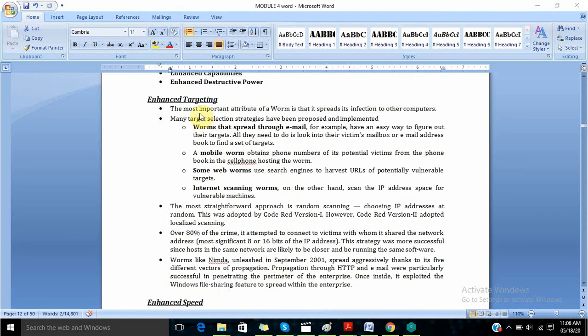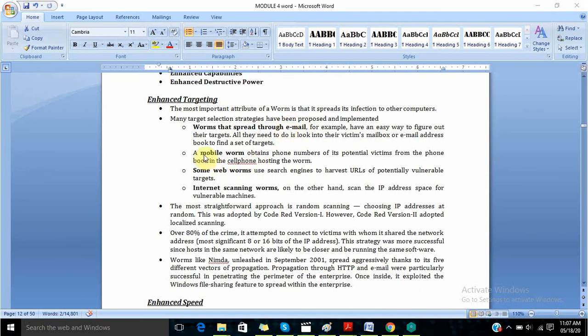Enhanced targeting. The most important attribute of a worm is that it spreads its infection to other computers. Many target selection strategies have been proposed and implemented. Worms that spread through email use these strategies to spread to another computer. They take the help of an email program to attach to different programs.